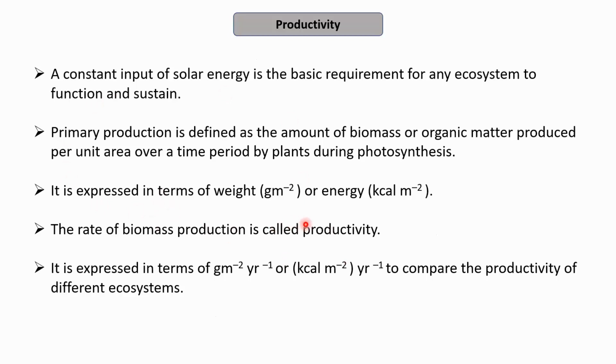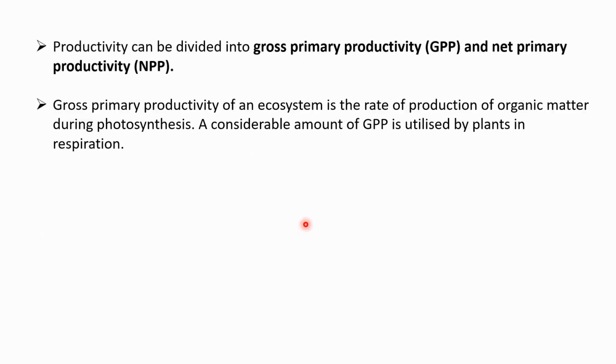Rate means time period, so we divide the production by the time period. So productivity is expressed as gram per meter square per year, and this is used to compare the productivity of two different ecosystems. Then we talk about gross primary productivity, the total biomass that is produced.